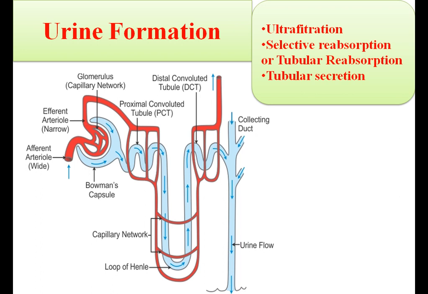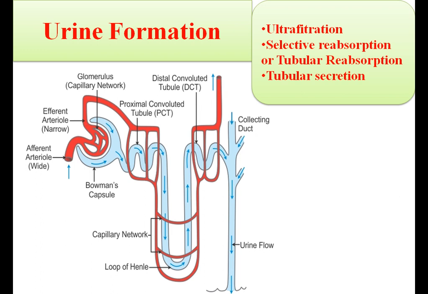Understood? So these nitrogenous waste products like creatinine and some other substances like potassium ions are removed from the blood by the tubular part of the kidney. And the urine thus formed is collected in the urinary bladder.